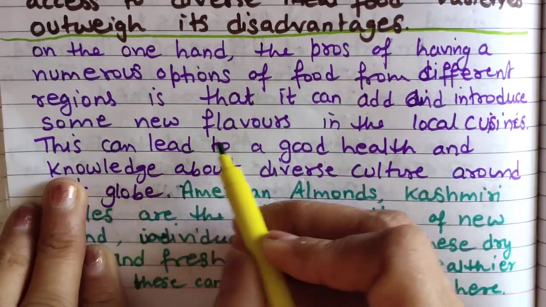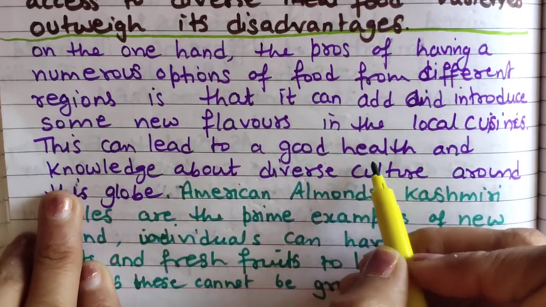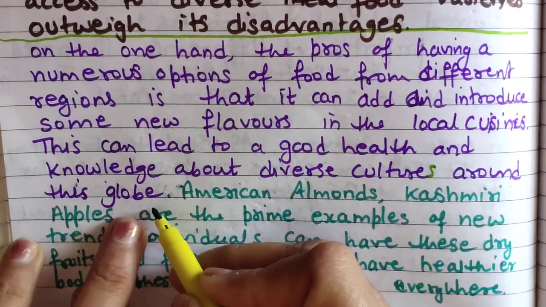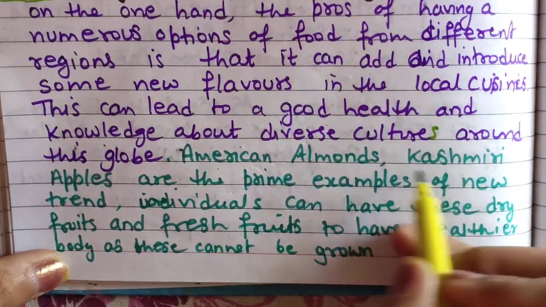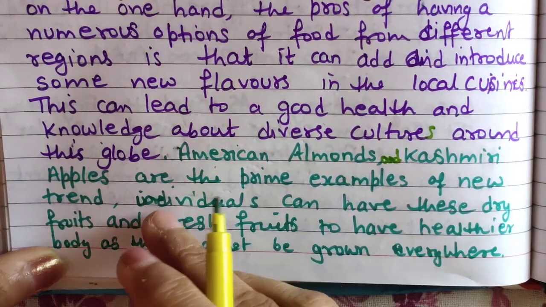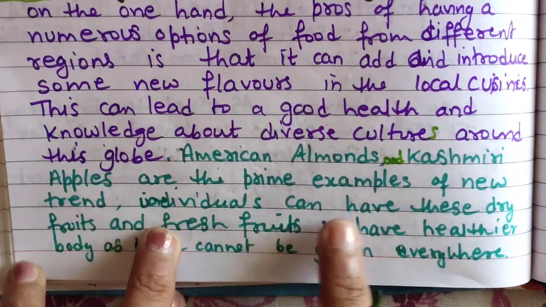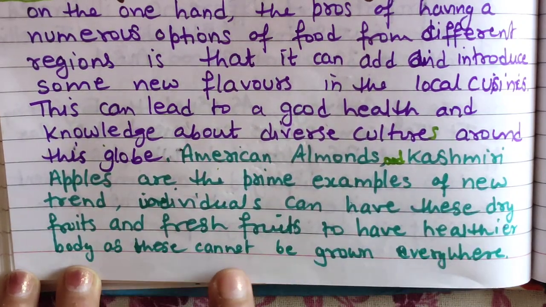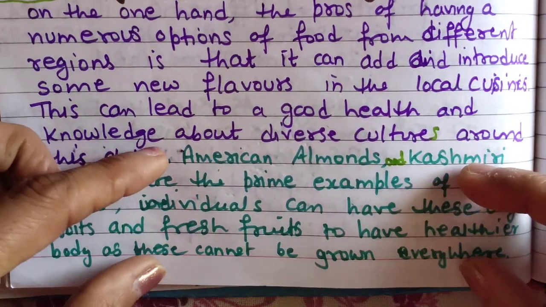So what will happen because of this? This can lead to good health and knowledge about diverse cultures around the globe. Now I am using this example. American almonds and Kashmiri apples are prime examples of nutrition. Individuals can have these dry fruits and fresh fruits to have a healthier body, as these cannot be grown everywhere. So this is my example.